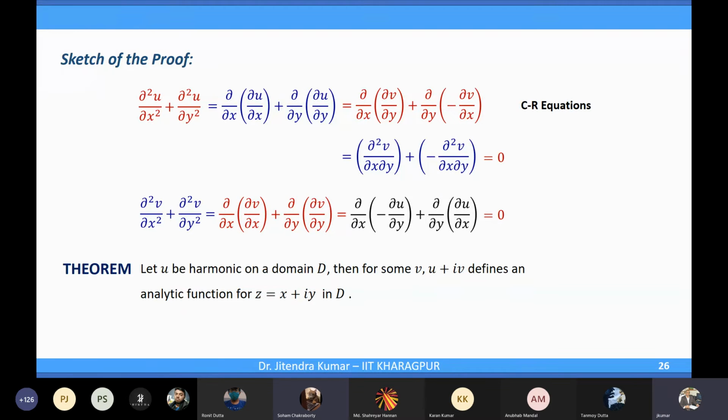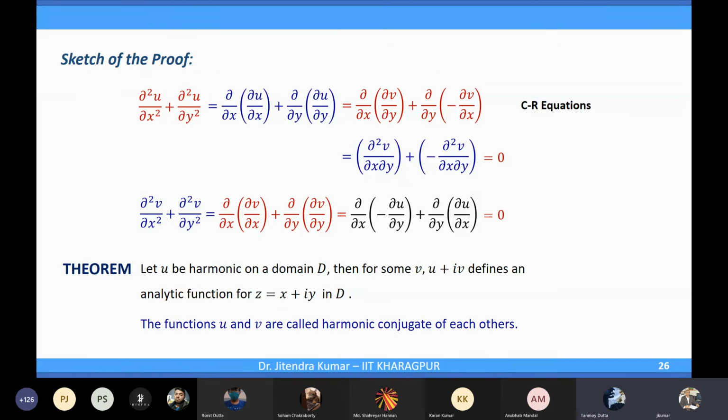Yes, kind of unique, but there will be some addition, a constant term might be extra. So it is unique up to a constant.